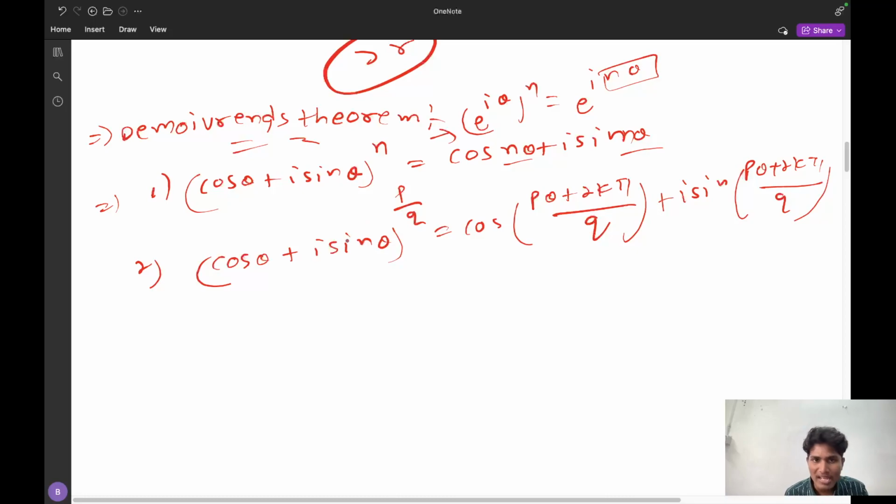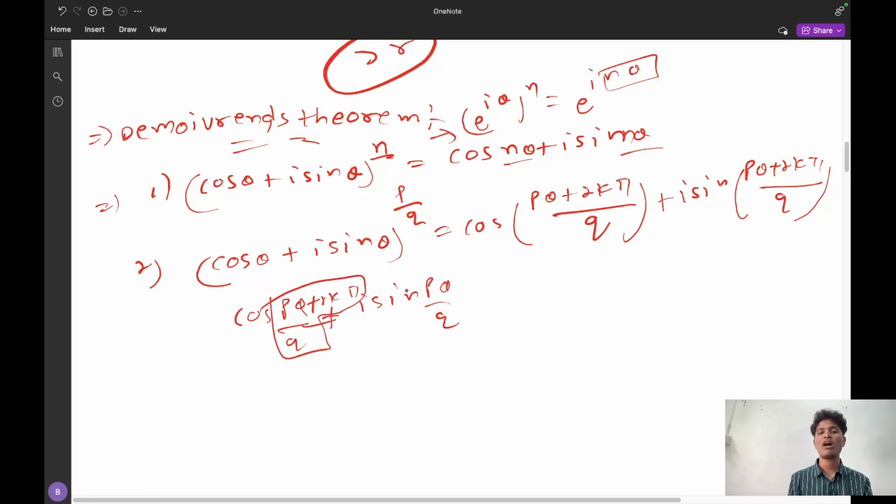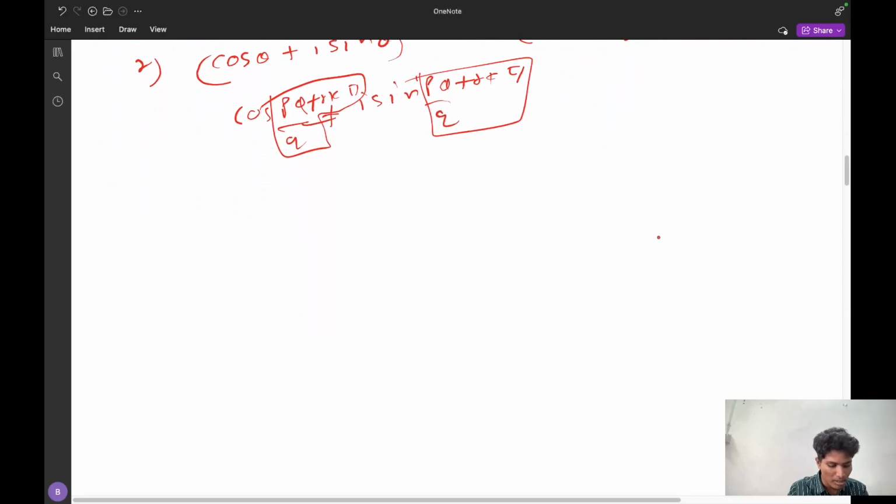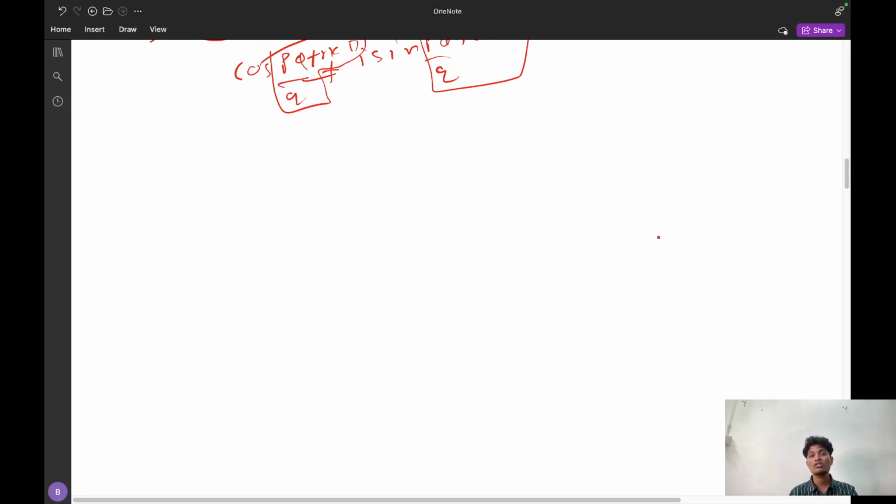If we observe carefully, I can directly multiply from the previous one, that is cos p theta by q plus iota sin p theta by q. But here we are adding 2k pi again, because in order to generate the principal argument, we are adding this one. So this is the reason why we are adding 2k pi. This is the De Moivre theorem. These two statements are important.